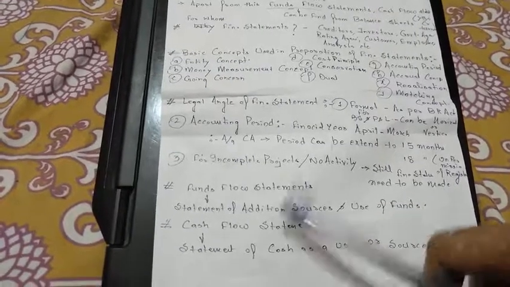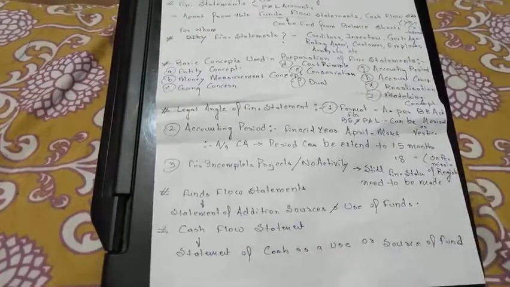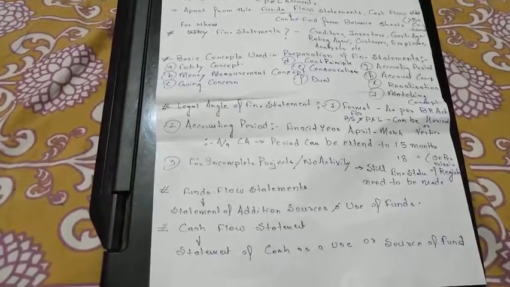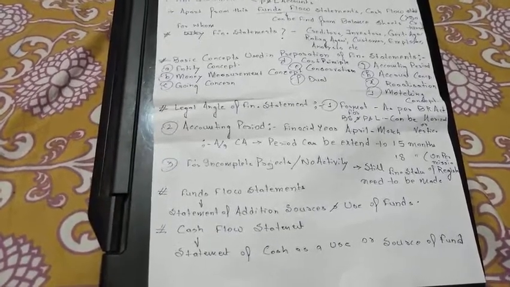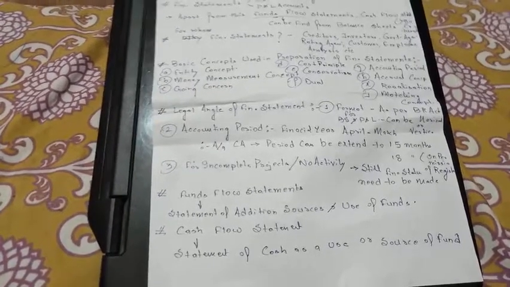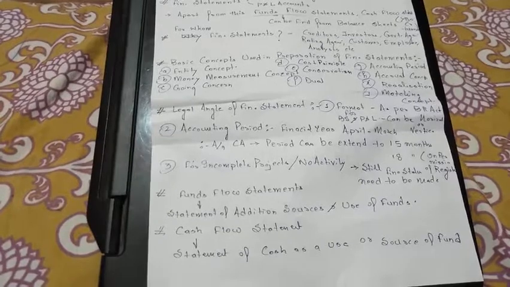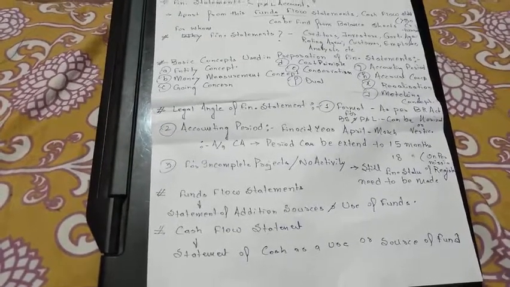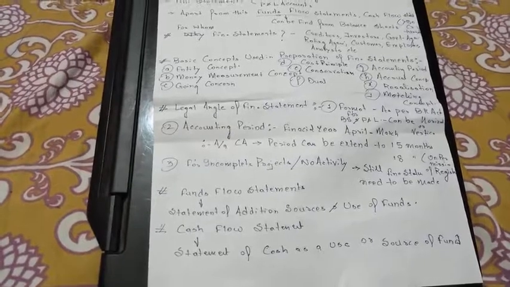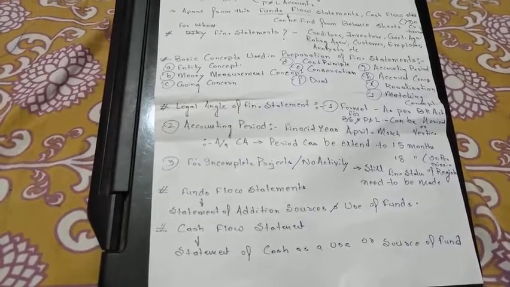So we are taking the cash flow statement and the funds flow statement. As the name suggests, what do you mean by cash? In the cash flow statement, whatever cash comes in and whatever cash goes out, the cash flow statement speaks about that. For example, in the month of March, if there is more cash inflow than cash outflow, it means that the company is earning in the month of March.